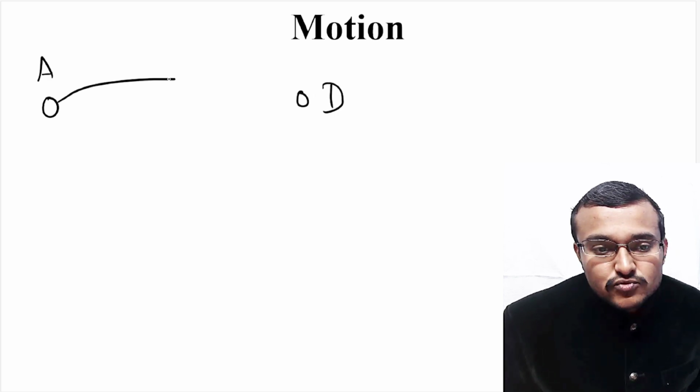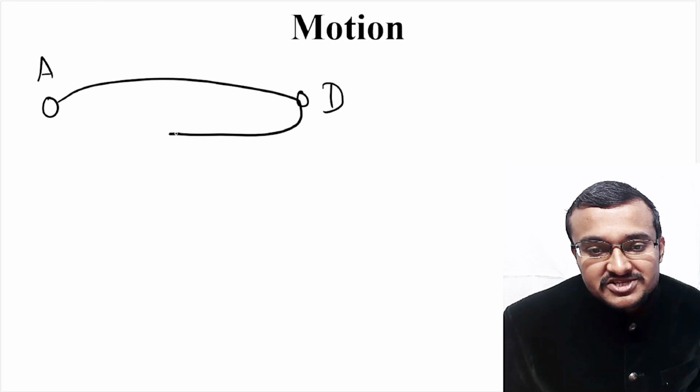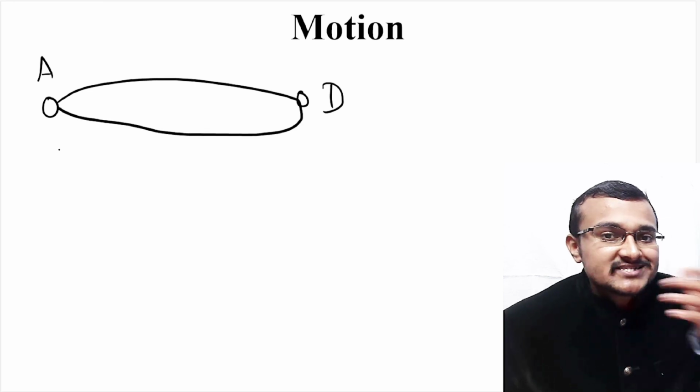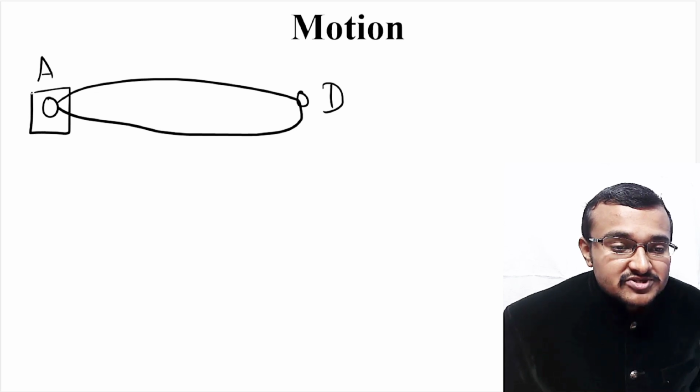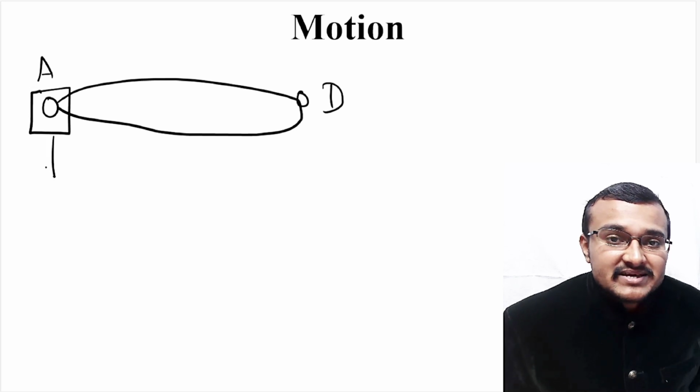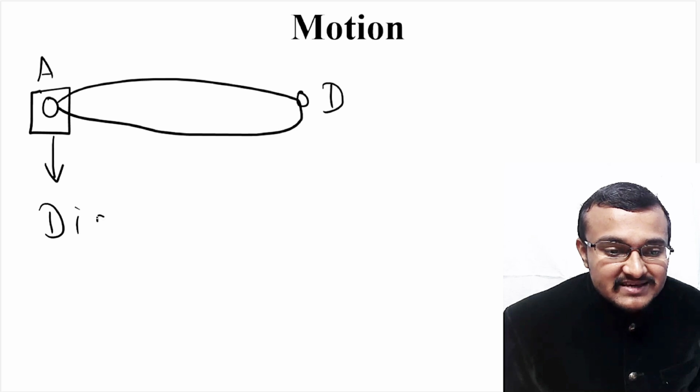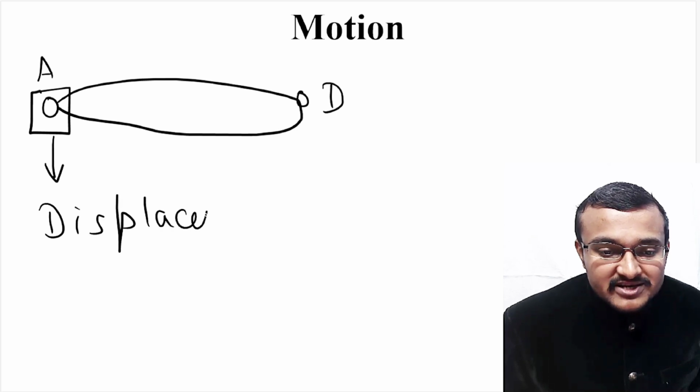This particle will move to the position D and it will come back to position A. So what is the initial and final position of the particle? The initial and final position of the particle is A itself. So that's why the displacement of this particular particle will be 0.